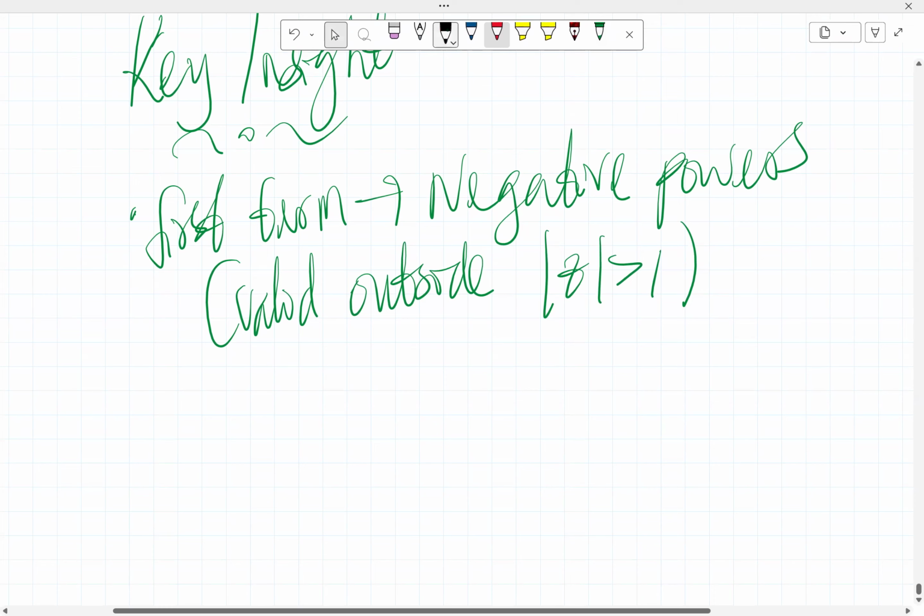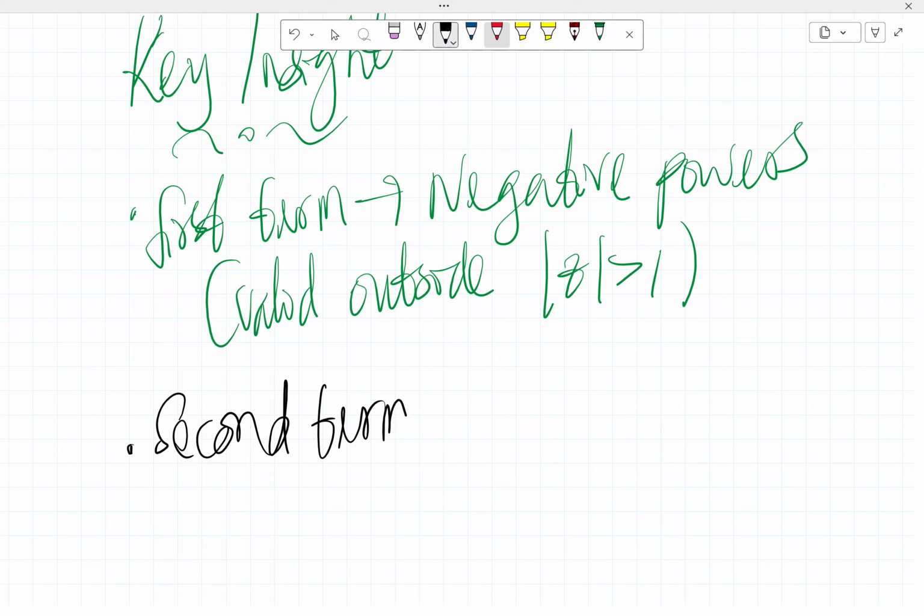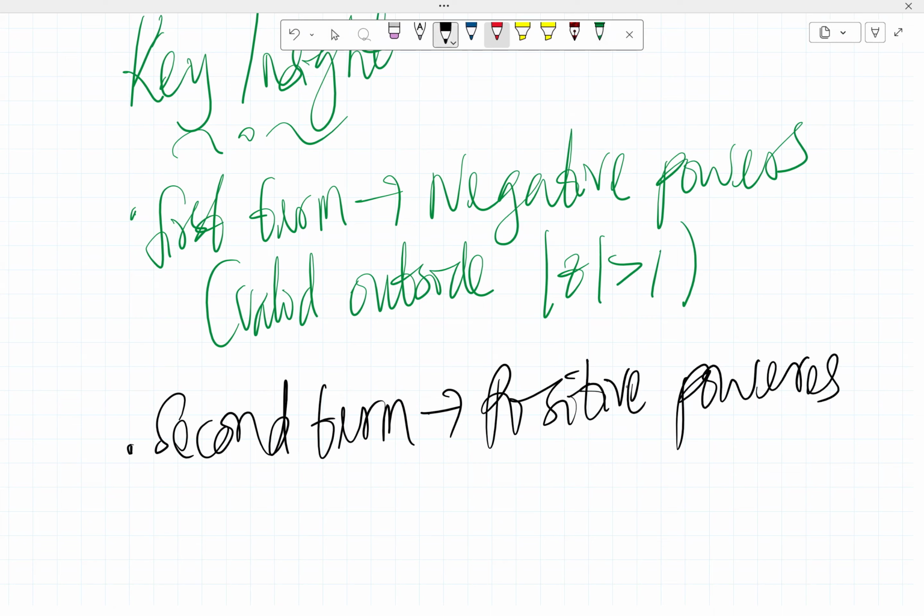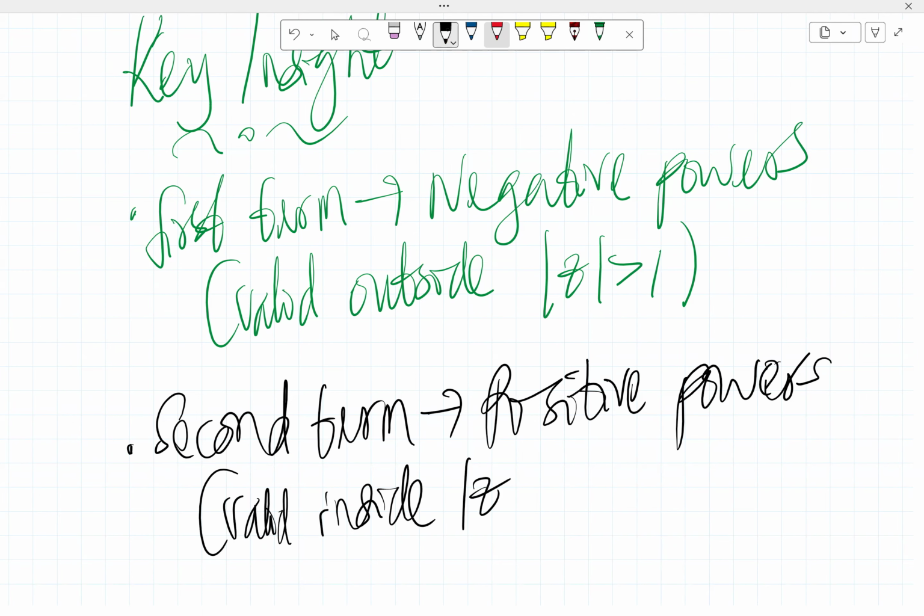Then the second term has positive powers, and it is valid inside, absolute value of z less than 3.